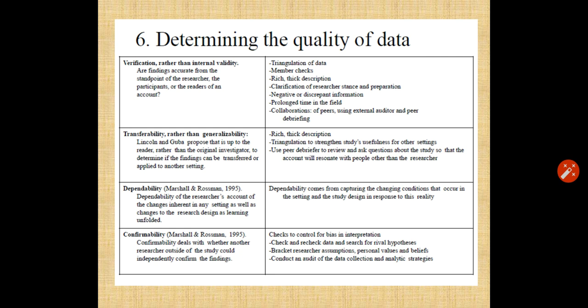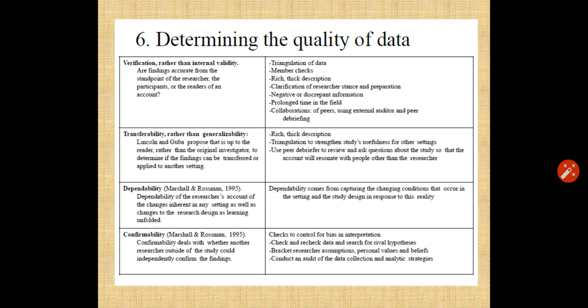Sixth step is determining the quality of data. Determining the quality of data depends on many factors. Data should be verified rather than judged by internal validity. The findings should be accurate from the standpoint of the researcher, the participant or the reader of the account. Data should have transferability rather than generalizability. It should have dependability and confirmability. Confirmability deals with whether another researcher outside of the study could independently confirm the findings.